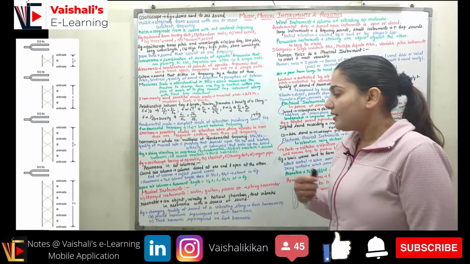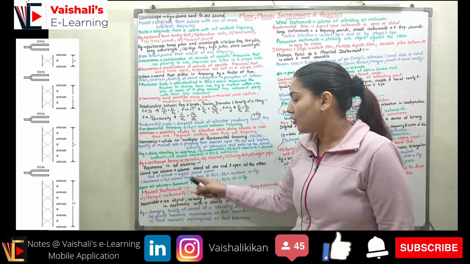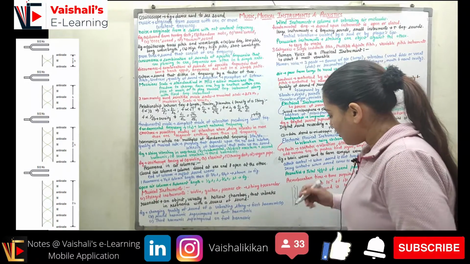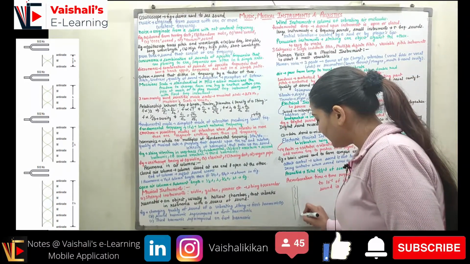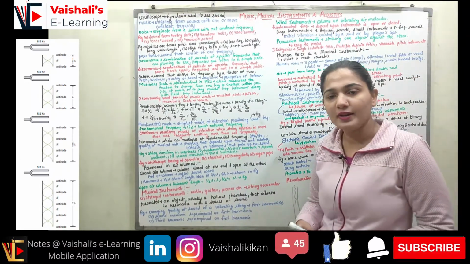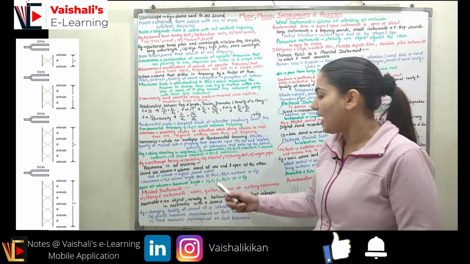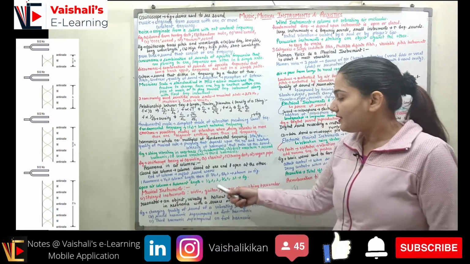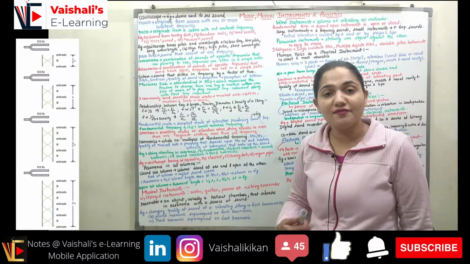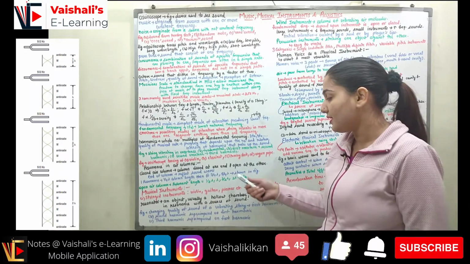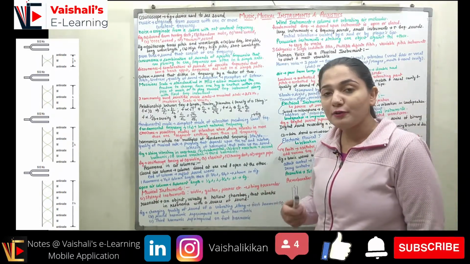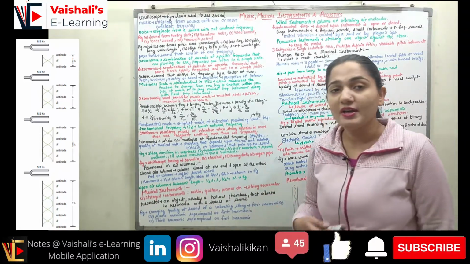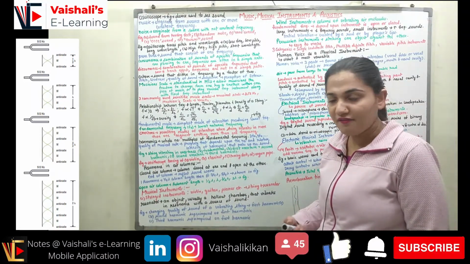figure. Now we have an open air column. So an open air column will be a column like this. So here we can have the length to be anything for this column, right? So when the length is half lambda, that time we will be having the first resonance. When the length is lambda, you can see in the figure also, we have the second resonance. At length equal to 3/2 lambda, we have the third resonance, and length equal to 2 lambda, we have the fourth resonance. You can see in the figure.